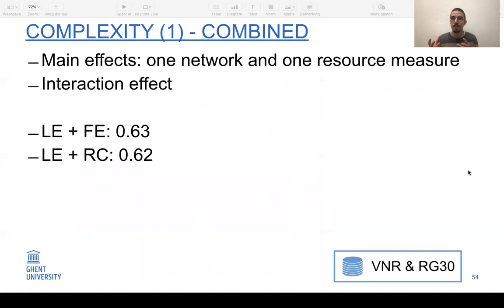We also combined network measures and resource measures, and then the best model could explain 63% of the variation by combining the linear extensions and the feasible extensions indicator. Note that this value is still a lot smaller than the 85% from the previous chapter. So clearly, by incorporating also this data set, we show that it's not as straightforward as it seemed from the previous chapter to explain the CPU time purely by the network and the resource characteristics.